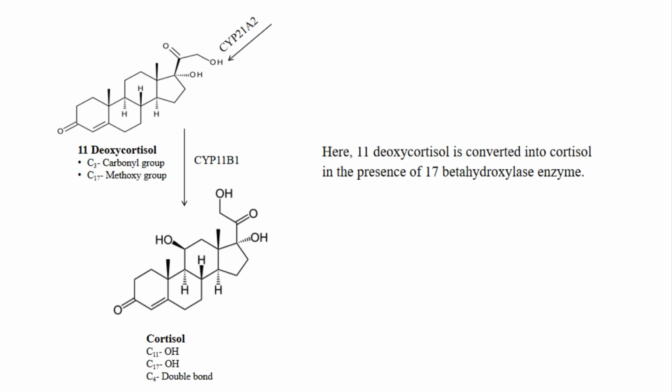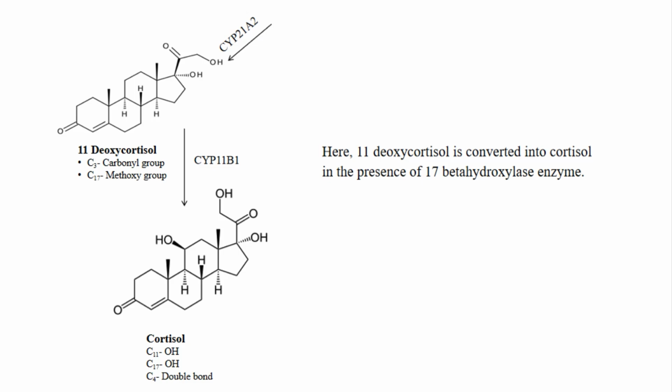Further, 11-deoxycortisol is converted into cortisol in the presence of the CYP11B1 enzyme. In the reaction, you can see 11-deoxycortisol is converted into cortisol. The difference between both structures is that there is a hydroxyl group in cortisol at carbon 11, and a hydroxyl group at carbon 17, in addition to the methoxy group attached to the carbonyl group at carbon 17.